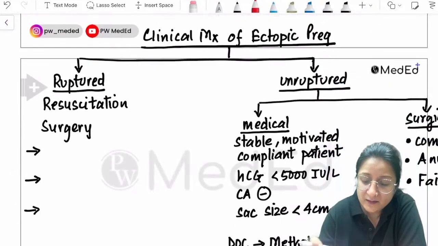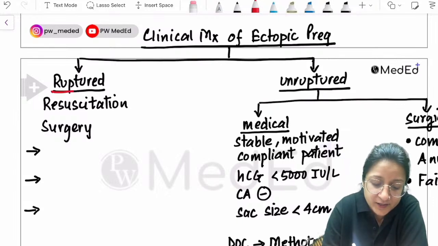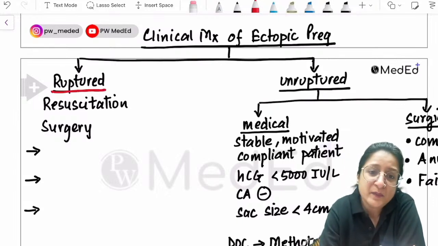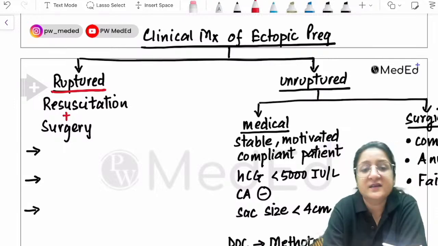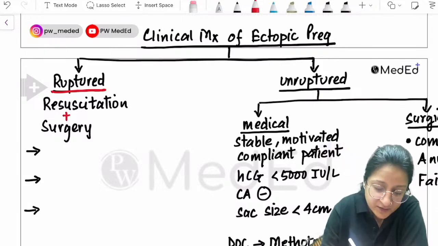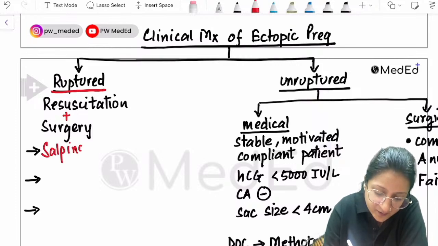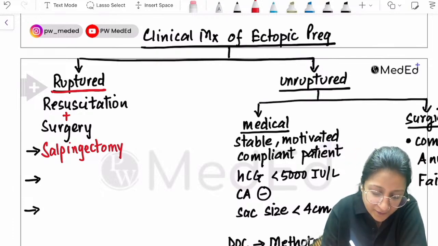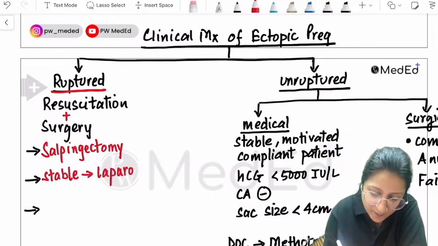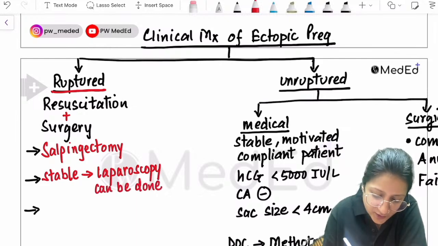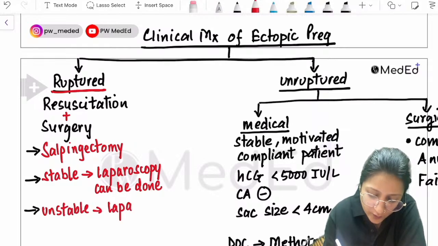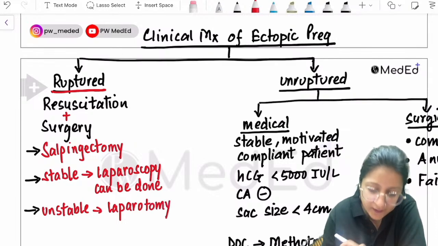So to summarize the clinical management of ectopic pregnancy, if it's a ruptured ectopic, management is resuscitation plus surgery simultaneously. Surgery will be done in the form of salpingectomy. We have to do a salpingectomy. There is no saving of the tube here. If the patient is stable, we can go for laparoscopy. And if the patient is unstable, then laparoscopy is not an option. Then we have to go by laparotomy only. Laparotomy is the only option.